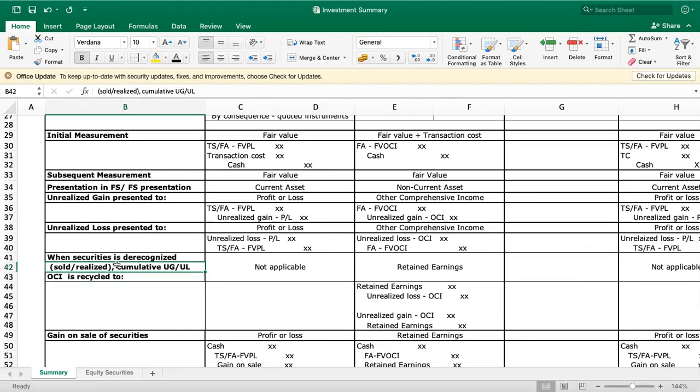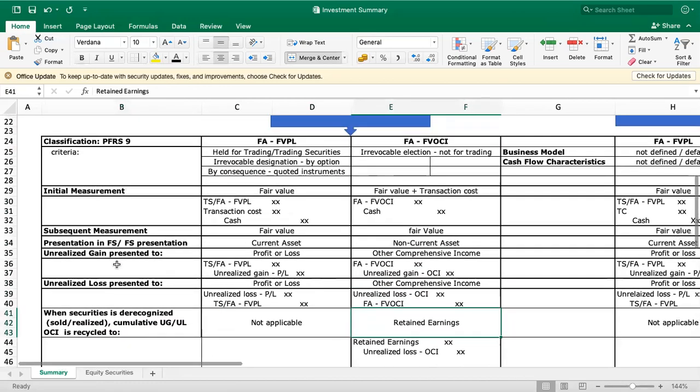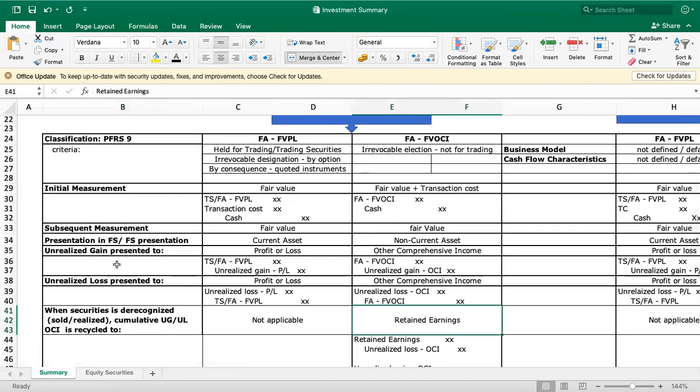So this only refers to the cumulative unrealized gain or unrealized loss under OCI. Once the investment classified under FVOCI is sold, those cumulative unrealized gains and unrealized losses are recycled to your retained earnings account. In other words, they are closed to your retained earnings account.